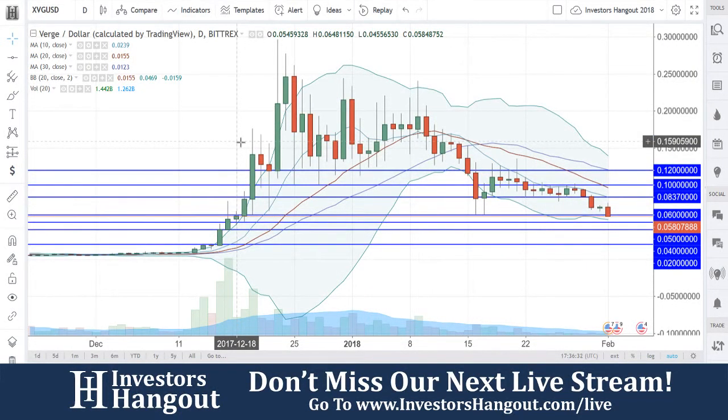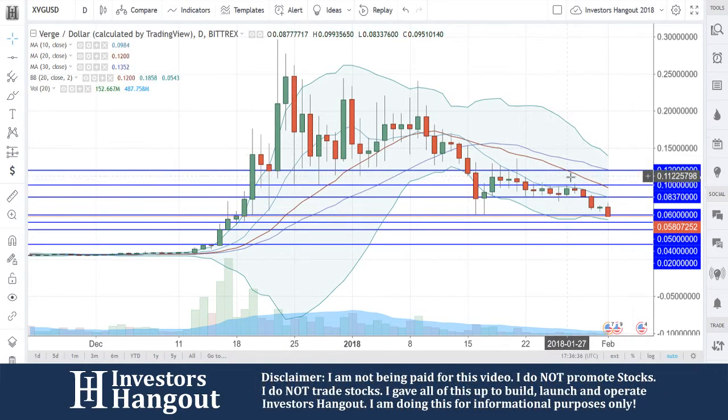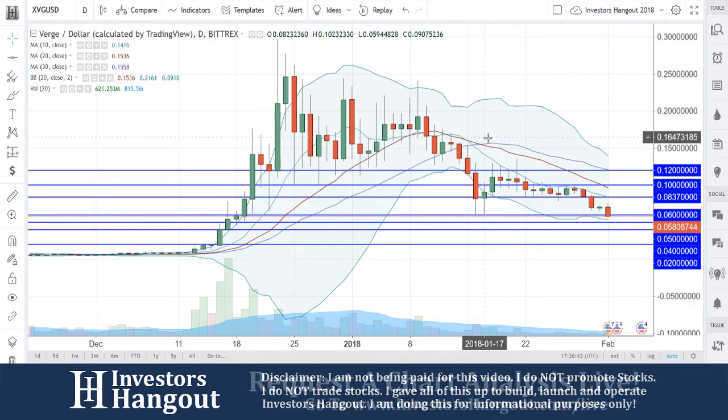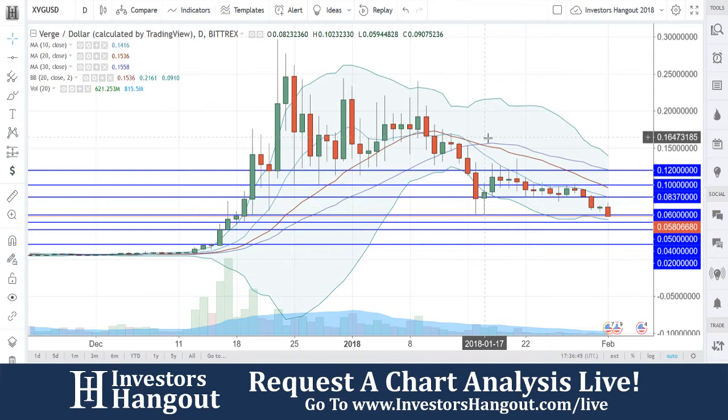Taking a look at XVGUSD right now, currently traded at 0.580. We're going to keep those numbers rounded up to make it a little bit easier. Breaking through that 0.6 support level, even tested over here on January 16th and 17th, but did get a bounce off of there. Pretty nice.